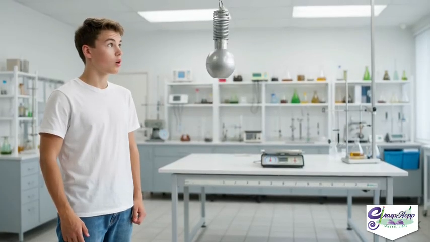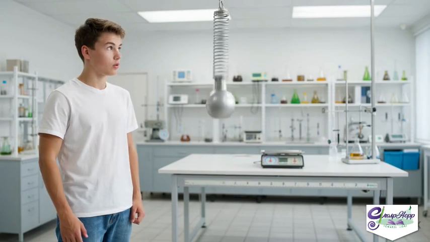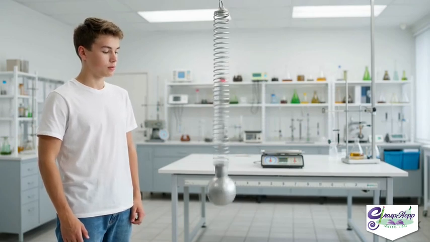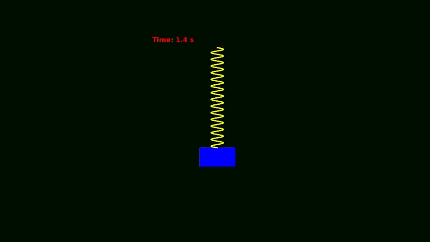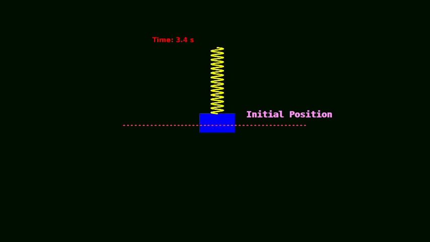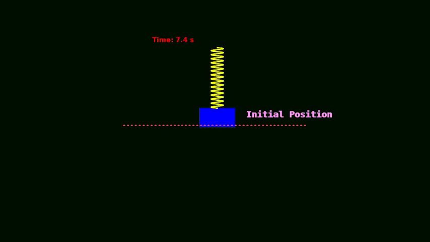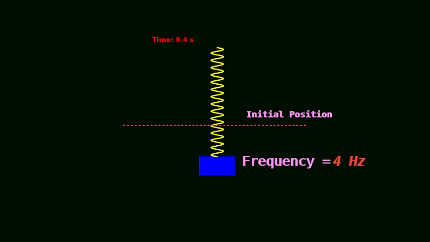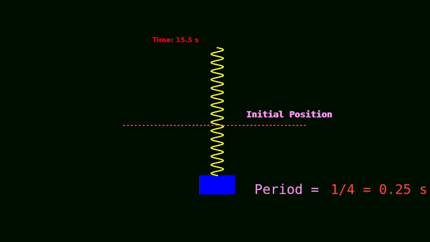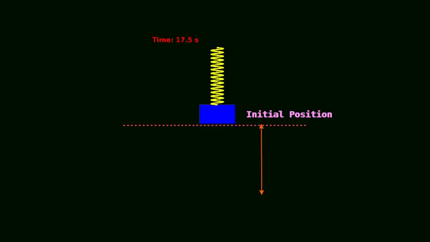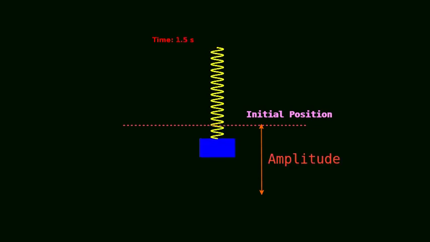You can bounce the weight of a spring, causing oscillations. Here, the number of times the spring passes the initial position will be frequency. For example, if the spring bounces 4 times in 1 second, we say the frequency is 4 hertz. And the time taken to complete one round is period. The maximum displacement of a particle from its equilibrium position is amplitude.